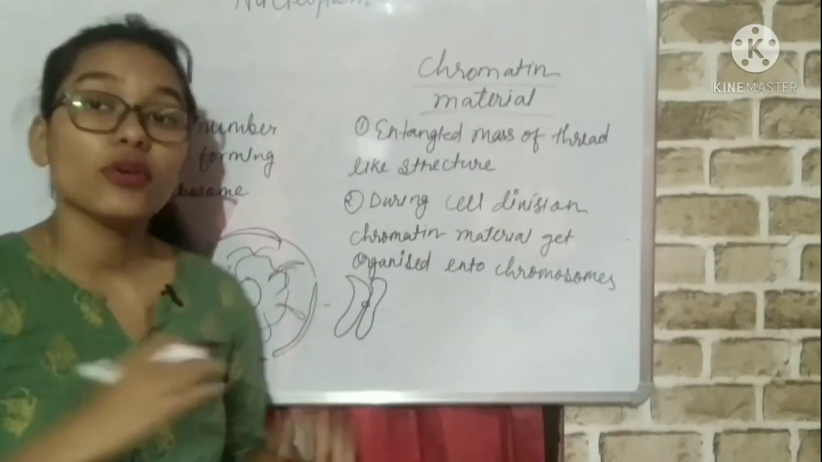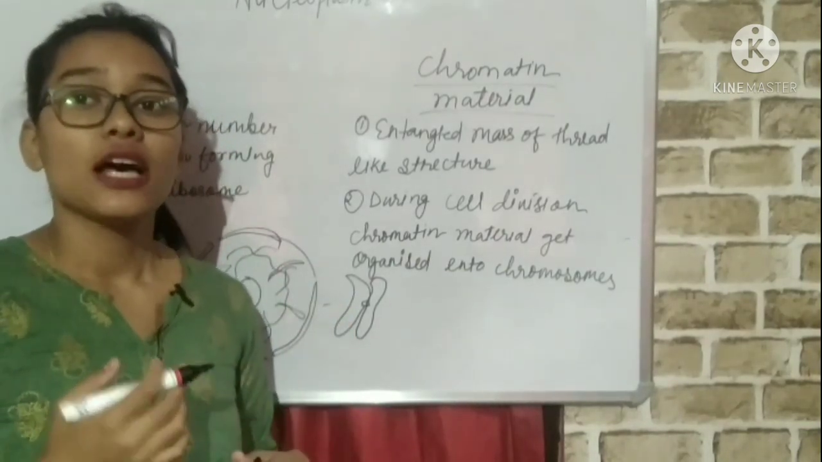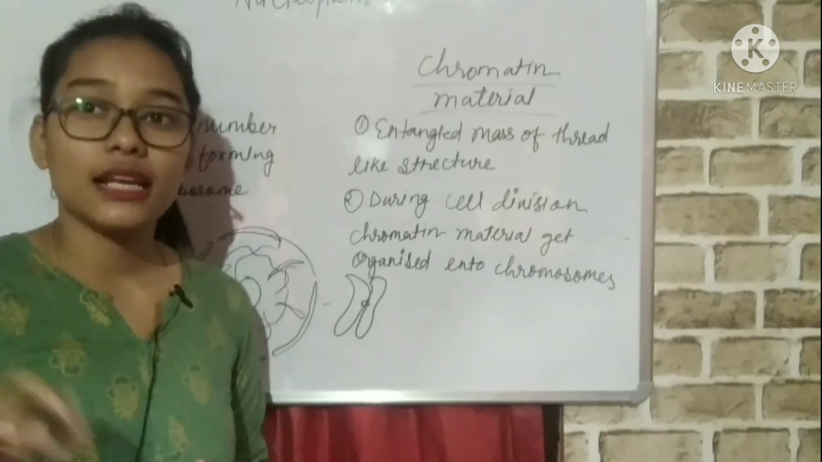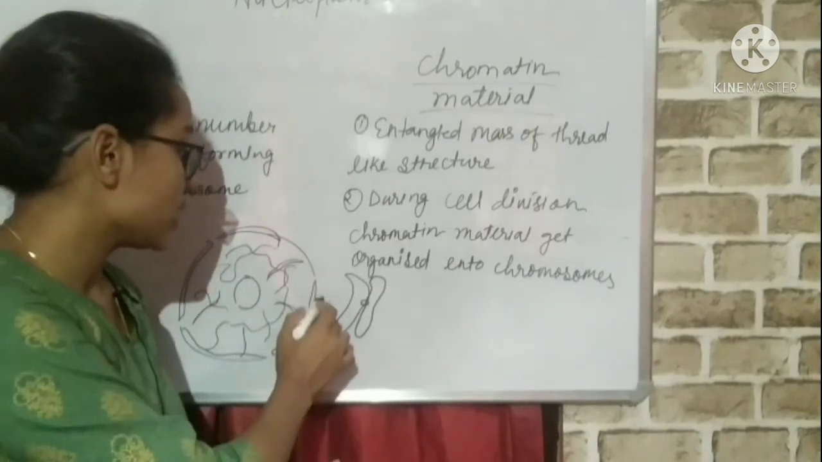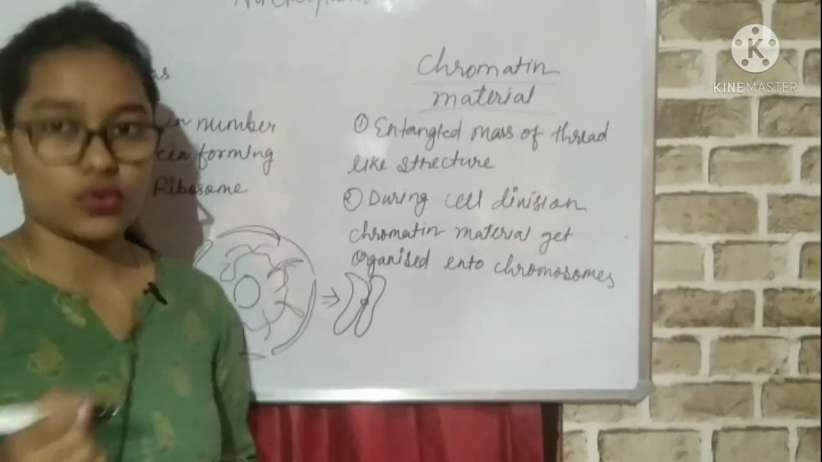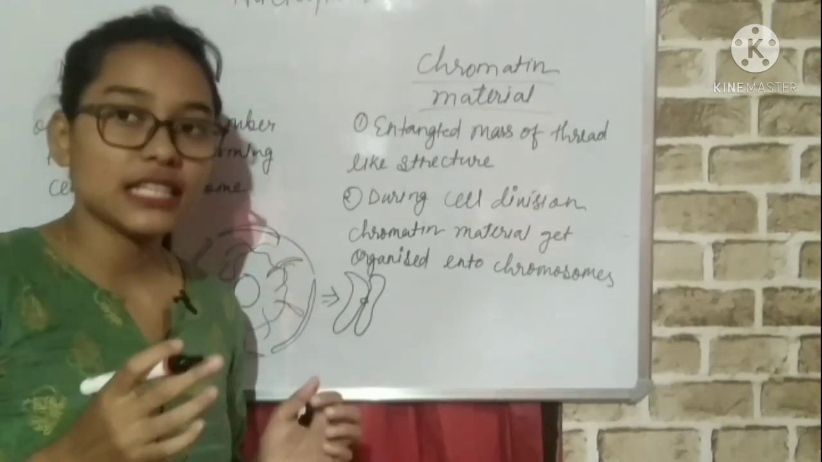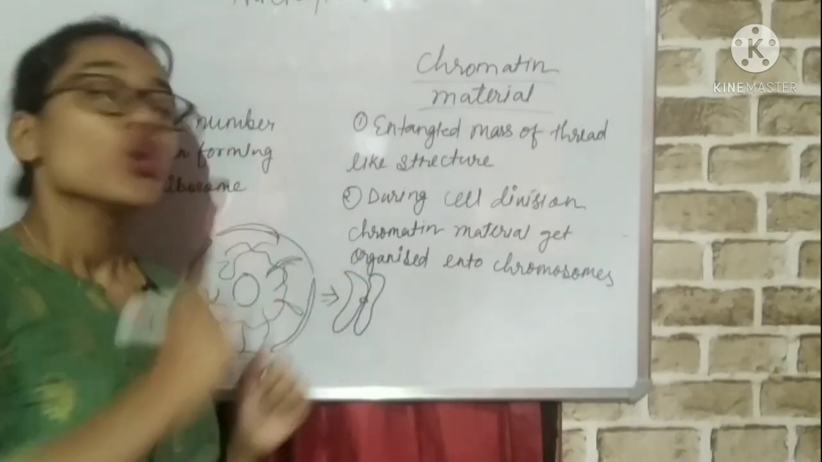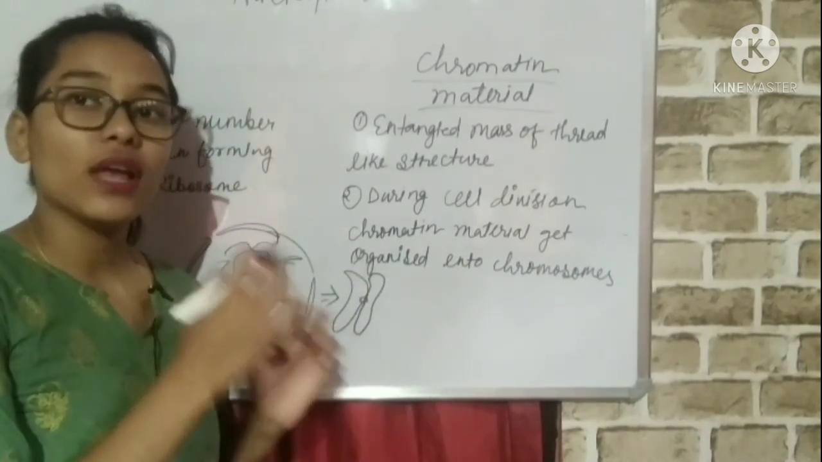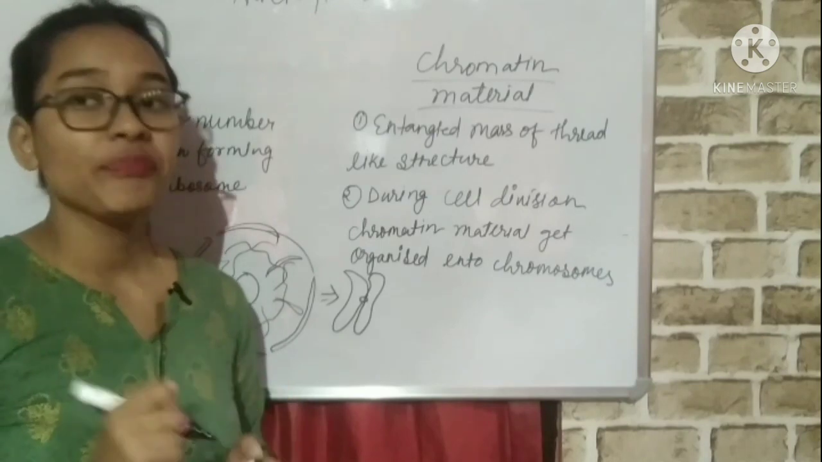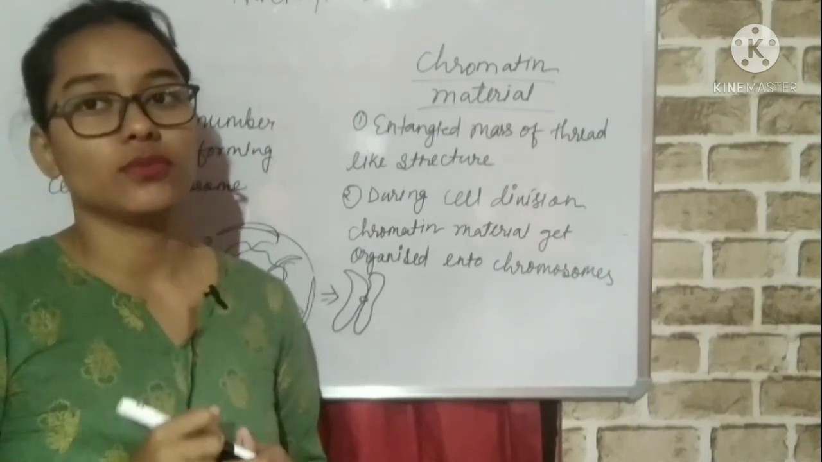Now you see, during cell division chromatin material gets organized into chromosomes. So during the time of cell division, when a cell divides to replace an old or injured cell, what happens? They organize themselves into chromosomes. Is it clear? This thread-like structure transforms itself into chromosomes during cell division, in a well-organized manner.